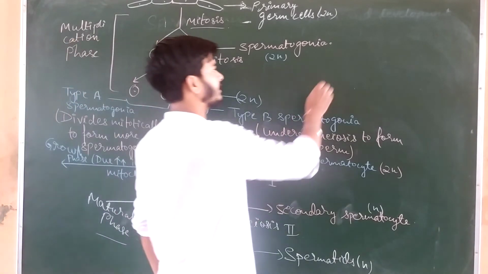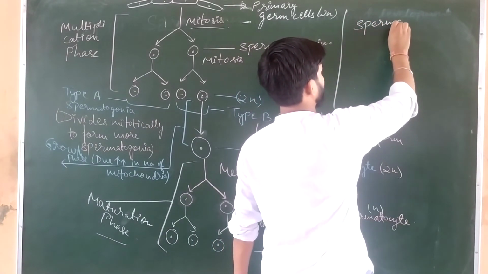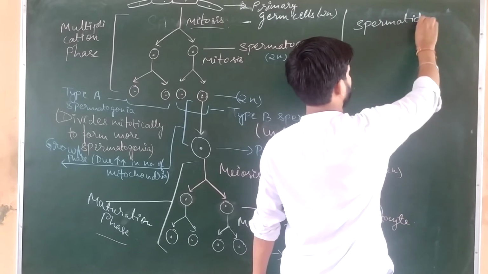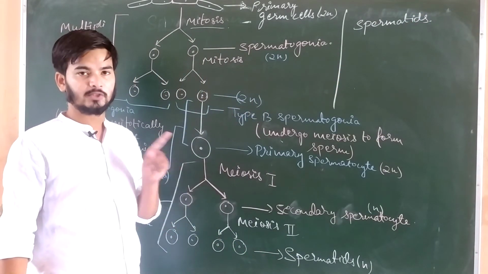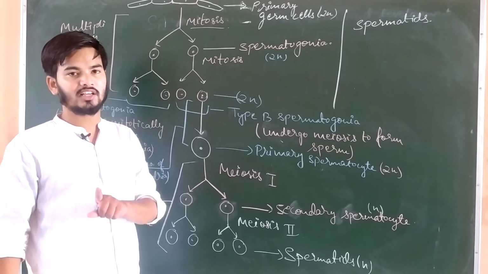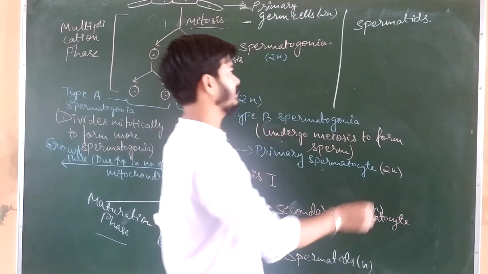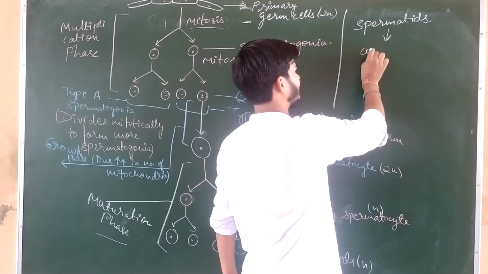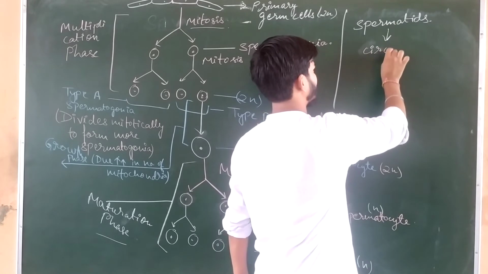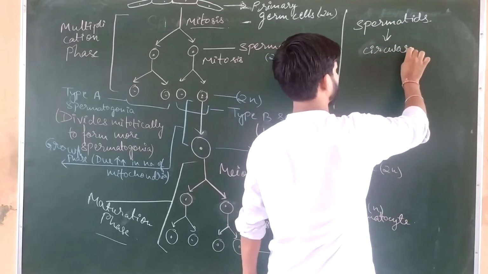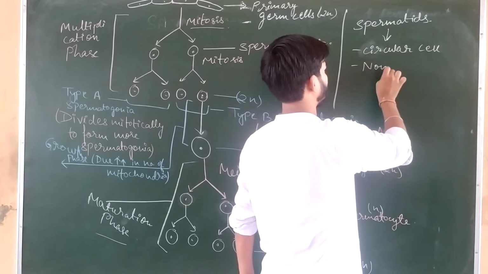Now the spermatids which are formed are not sperms. The spermatogenesis has not been completed yet. The spermatids which are formed are circular cells, and they are non-motile.